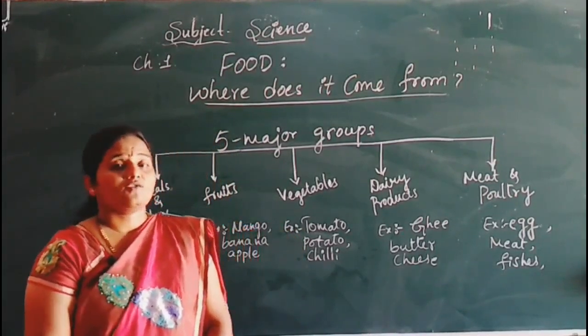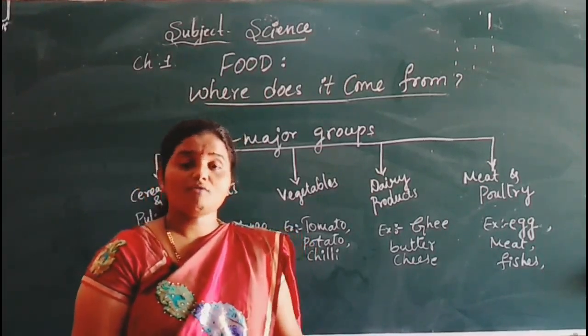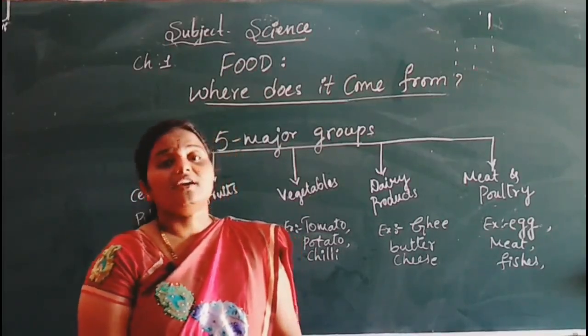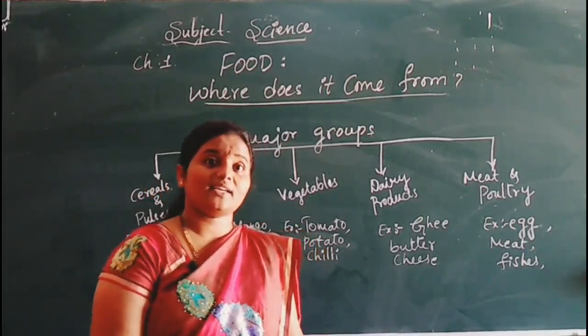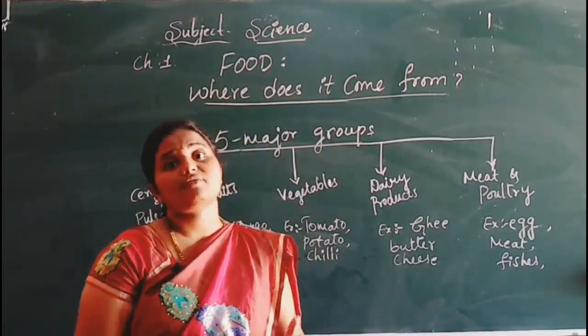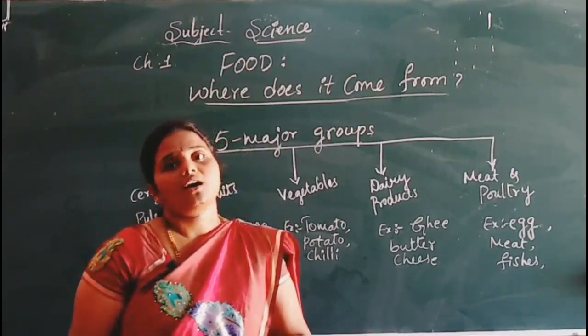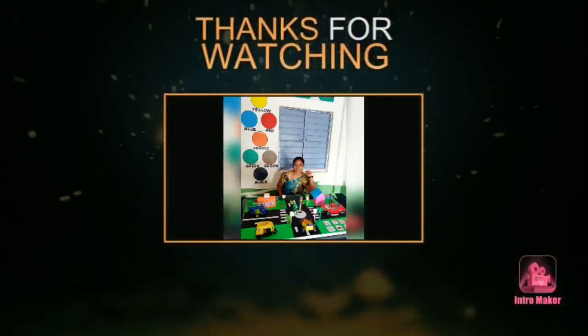So children, what we learned today? Food means what, and why we should have a variety of food items in our daily life. Then different sources we learned, isn't it? And different places, that is, food is going to be different from one region to another region and one state to another state here.